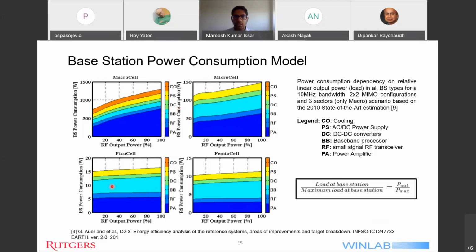And second, the base station power consumption for the macro cell is very large compared to the pico cell. For example, 500, and here the pico cell goes at max to 16 or 17. So keeping these things in mind, I'll move on to the next slide, which depicts the base station power consumption model as a linear equation.